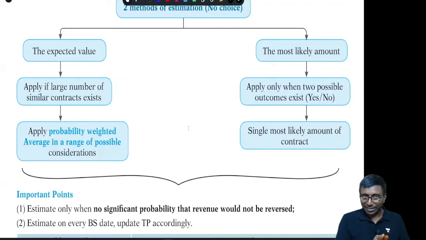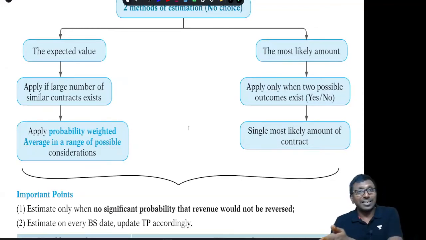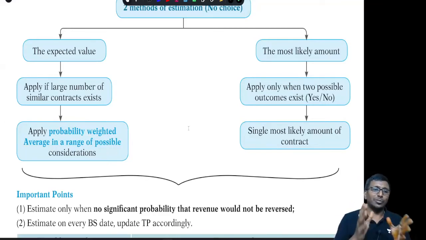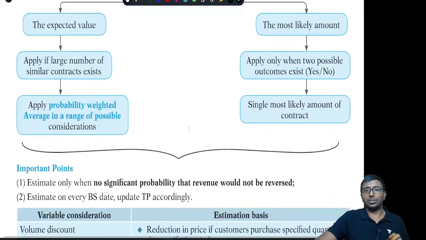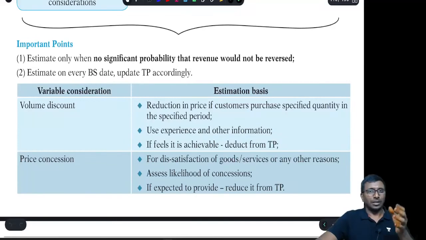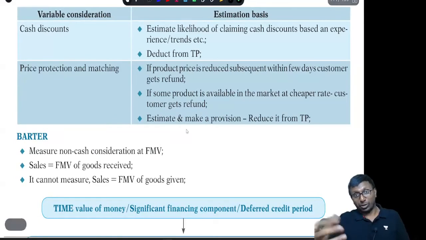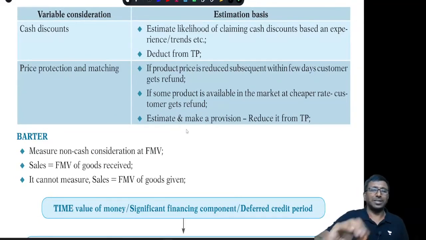Suppose in the current year I recorded 90,000. Subsequently, I realized that 95,000 is my income. No problem, here 5,000 rupees you record in the next year. People are happy. But recognizing 95,000 in the first year and reversing the 5,000 in the next year, it will hurt people. That is what we don't want. So your recognition should not lead to significant reversal. That you remember. Yeah, we have given some information about volume discount, price concession, price protection, that is the basic thing.